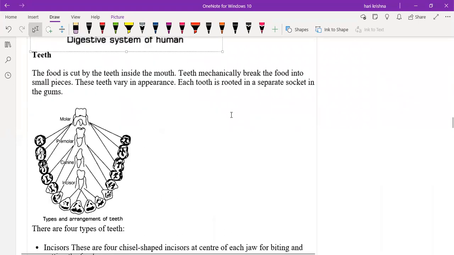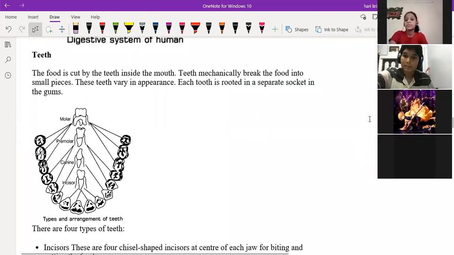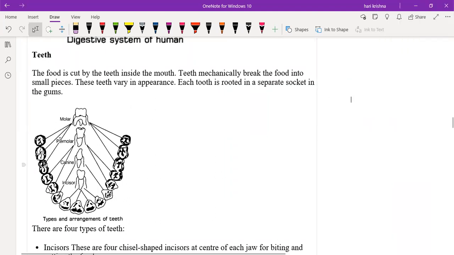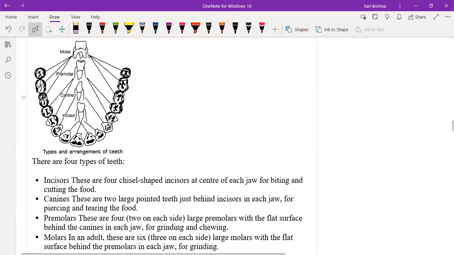But before that, we'll discuss the teeth, because all the teeth are not the same. In total, how many teeth are there in the mouth? 32 teeth in adults, right? For smaller children, it is less than that. Teeth are divided into 4 different types: incisors, canines, premolars, molars. So the first type is the incisors.